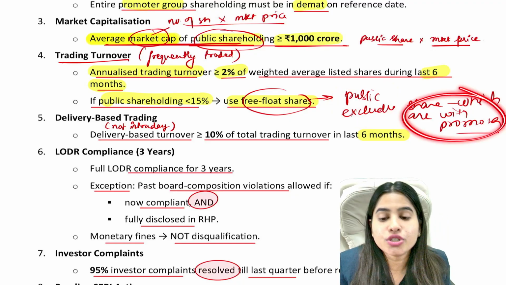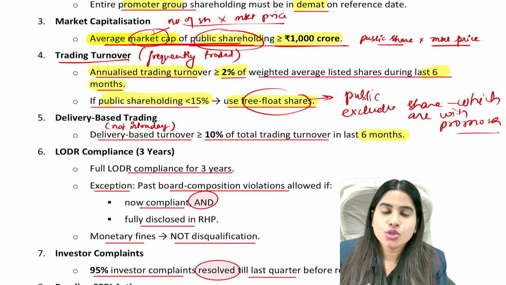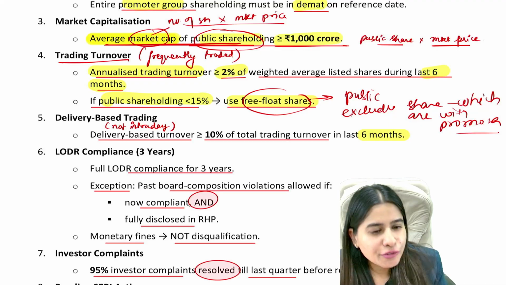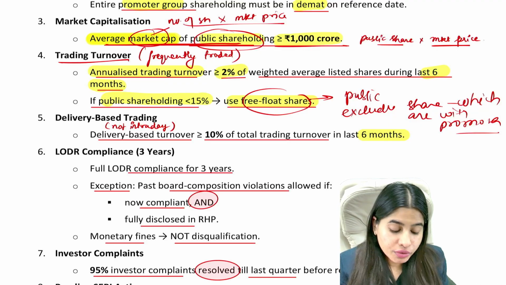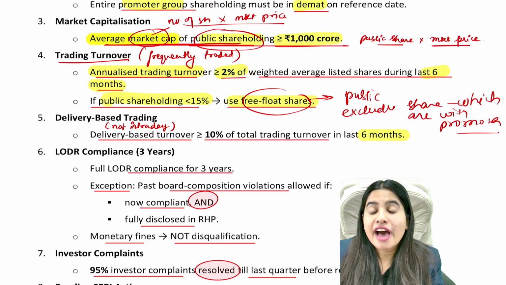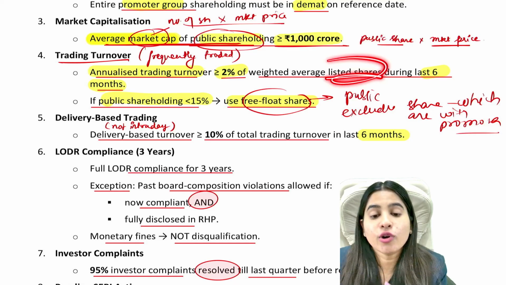We will not take those shares which are with promoters. Okay, so if there is any company in which public shareholding is less than 15%, then what we will do, we will take annualized trading turnover should be at least 2% of weighted average free float shares. We will take only free float shares.